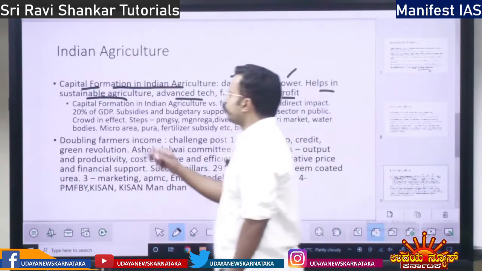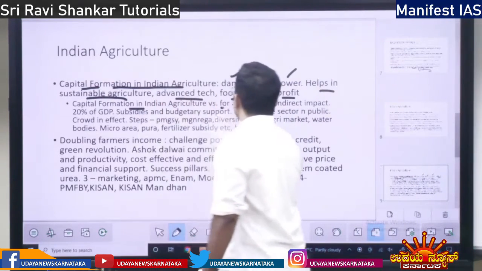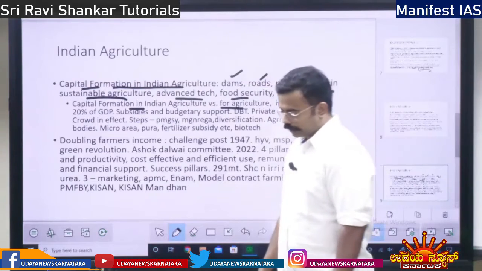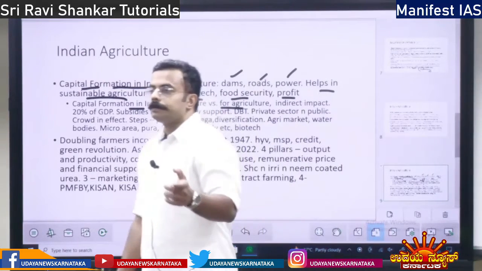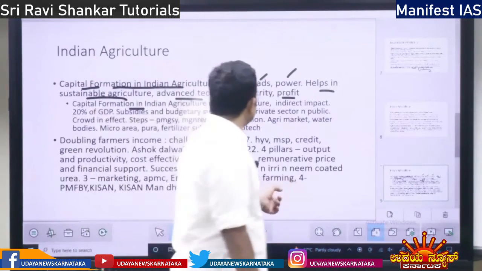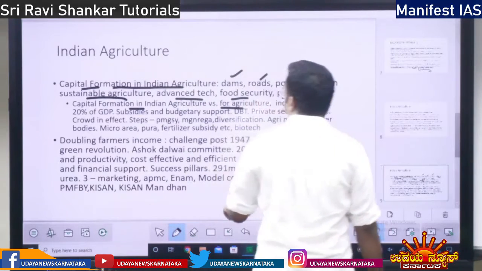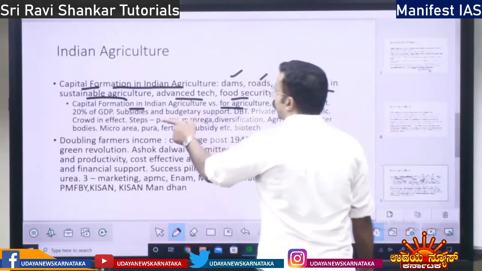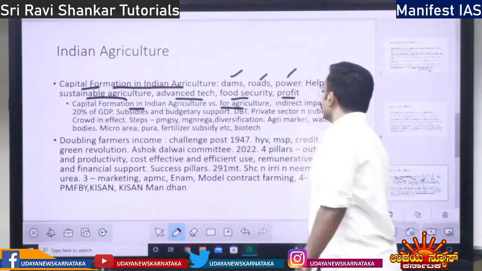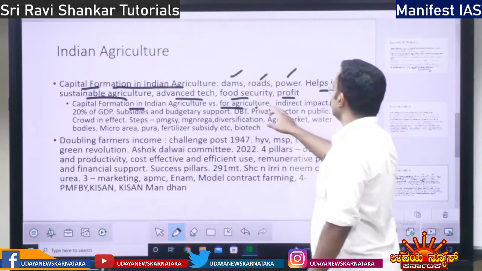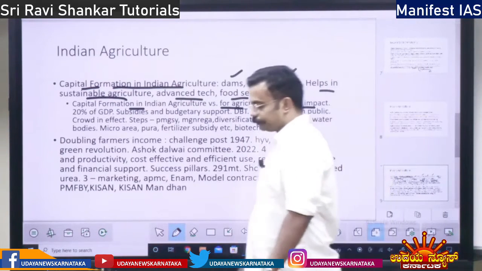So, capital formation in Indian agriculture versus capital formation for agriculture. For agriculture, it is an indirect impact.